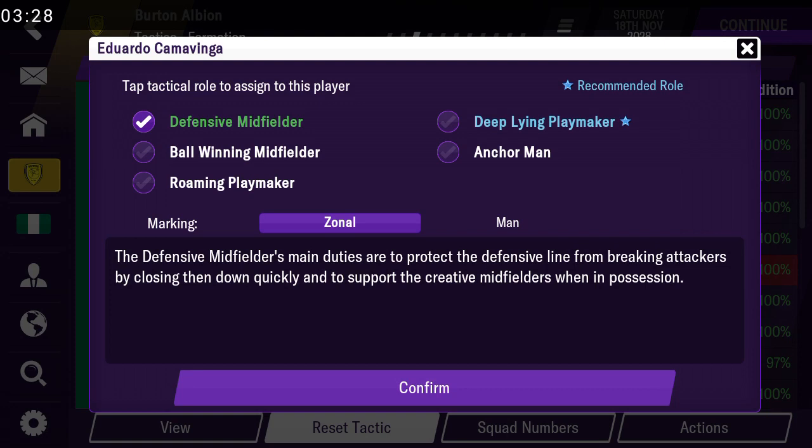So for the DM, yeah, if you read everything, the main duty is to protect the defensive line from attackers, closing them down, and supporting creative midfielders in possession. Yeah, so someone like Rodrigo of Man City is a DM.